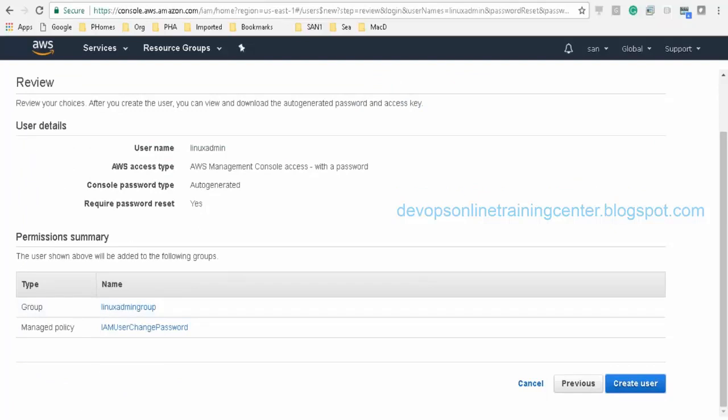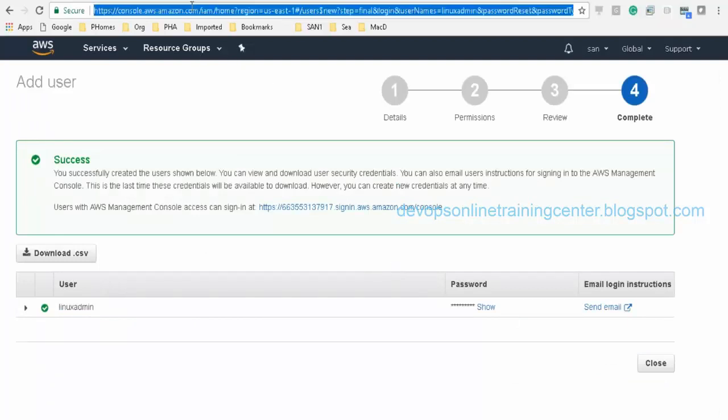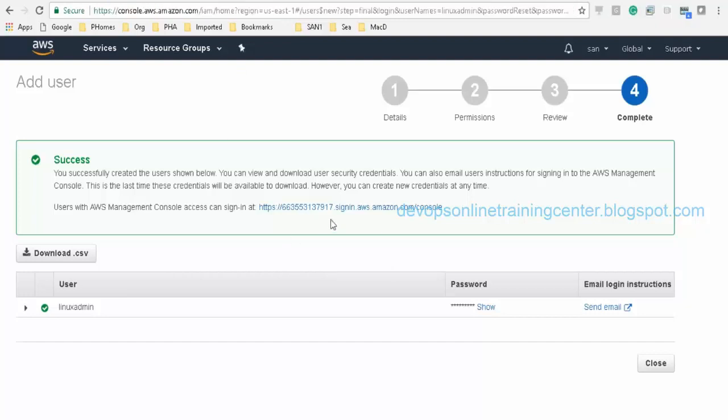So there are two policies associated with this user. What are they? Linux admin group and IAM user change password, right? This policy is basically to change the password once he logs in for the first time. So this will create a user. If you click on the user, a user is created, and here this is my console. As a root, I log into this console, but he will have his own console. This is his console, right?